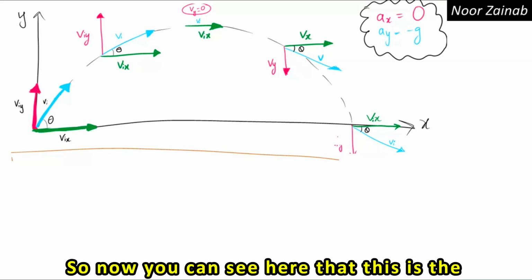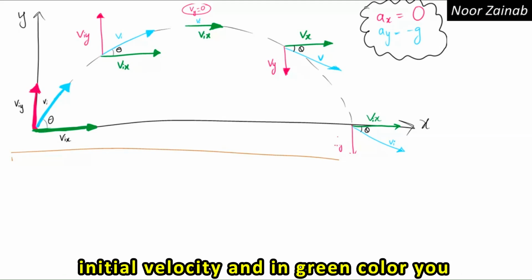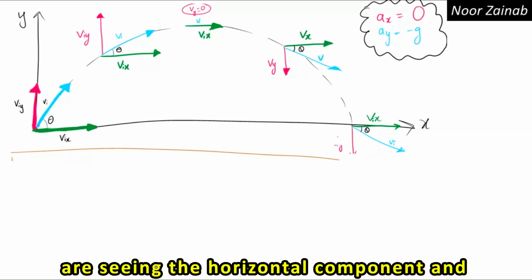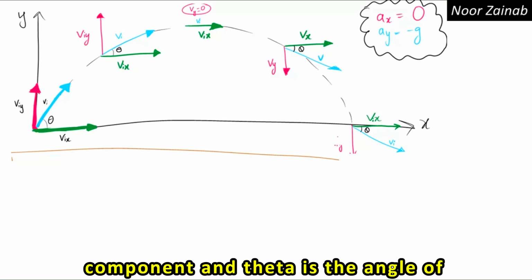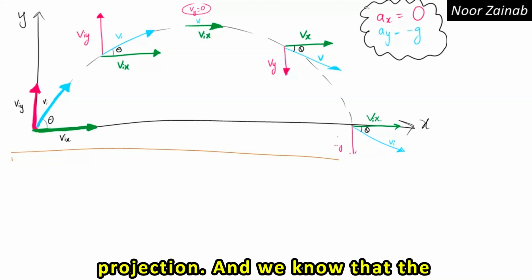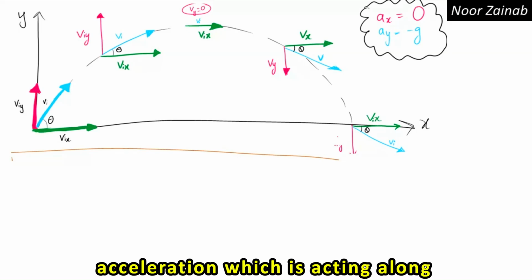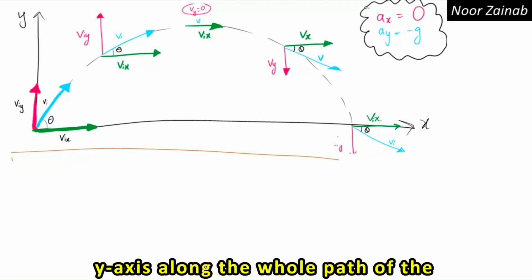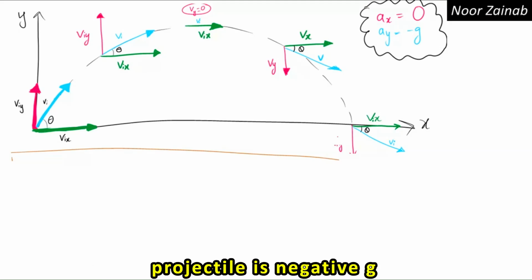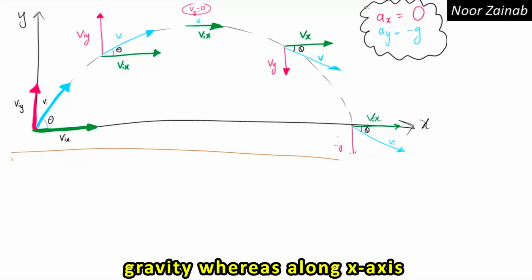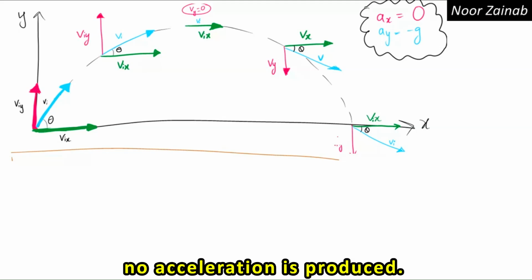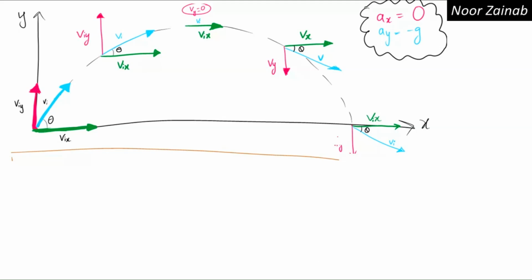So now you can see here that this is the initial velocity, and in green color you are seeing the horizontal component, and in pink color you are seeing the vertical component, and theta is the angle of projection. And we know that the acceleration which is acting along y-axis along the whole path of the projectile is negative g, which is the negative value of the gravity, whereas along x-axis no acceleration is produced.